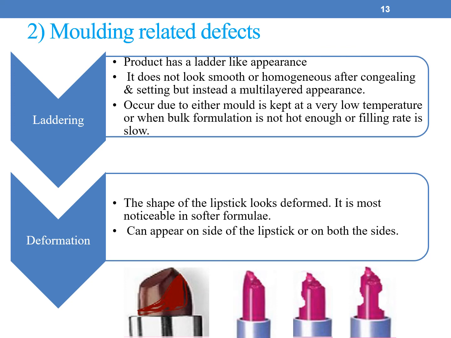Laddering occurs due to either the mold being kept at very low temperature, or when the bulk formulation is not hot enough, or the filling rate is slow.